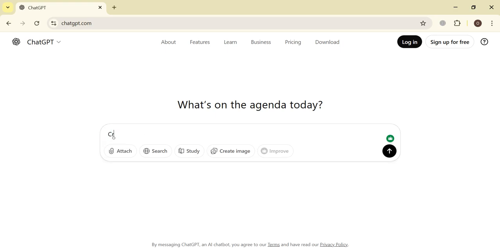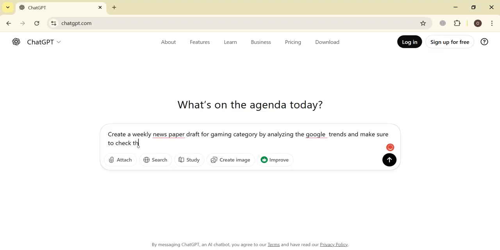Create a weekly newspaper draft for gaming category by analyzing the Google trends and make sure to check the facts as well. So as you can see, I have written a prompt: create a weekly newspaper draft for gaming category by analyzing the Google trends and make sure to check the facts as well.